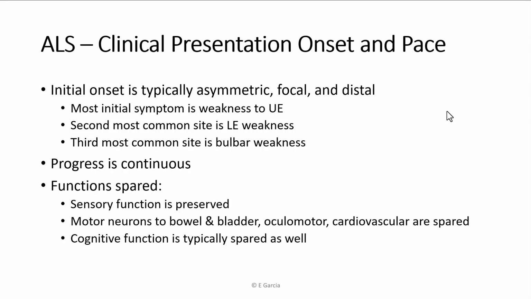Functions that aren't affected include sensory, bowel and bladder in general. So the excessive urination is more of an autonomic thing rather than the actual motor functioning of the bowel and bladder. Eyes are unaffected and the heart is unaffected in terms of its neuro. Cognition is also typically spared.